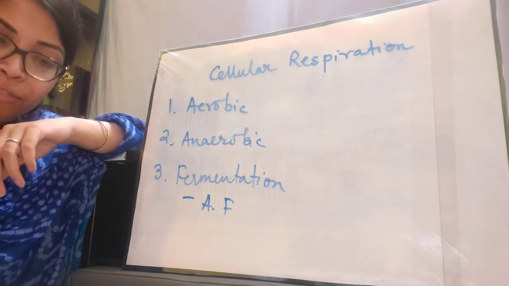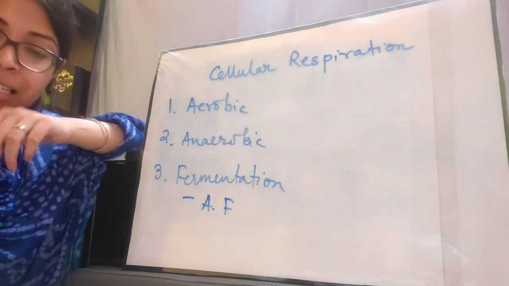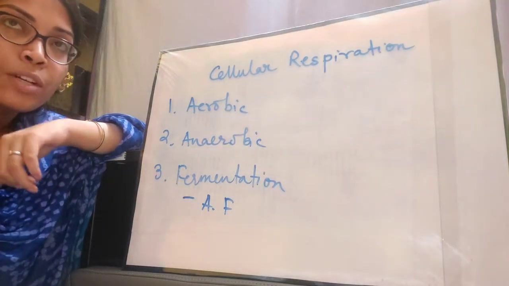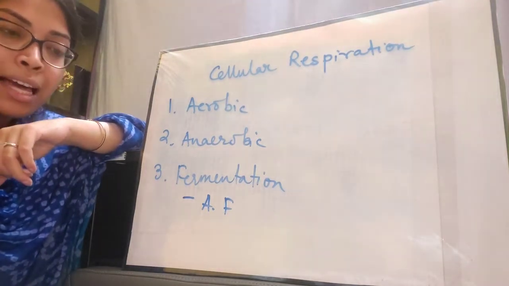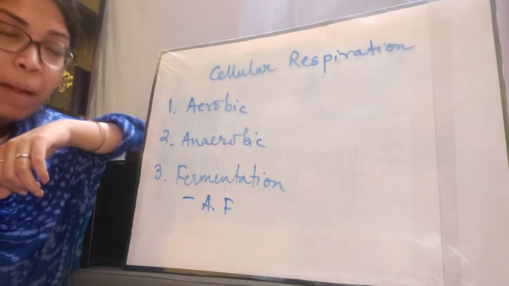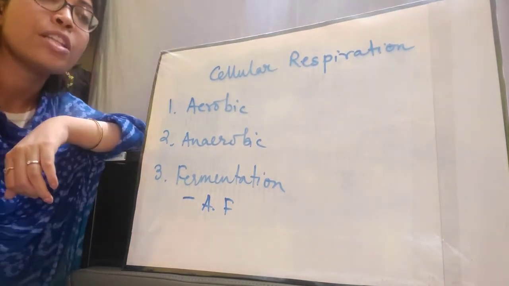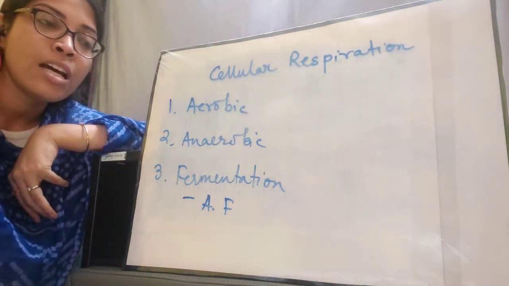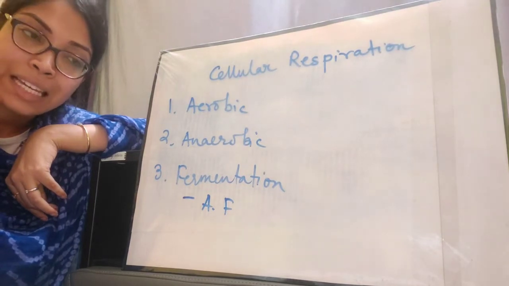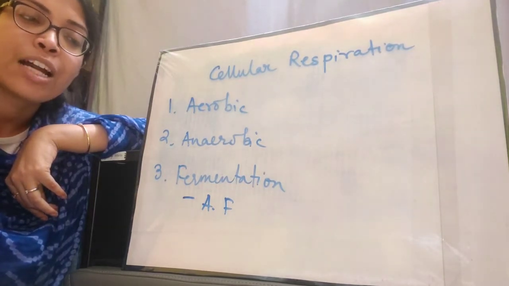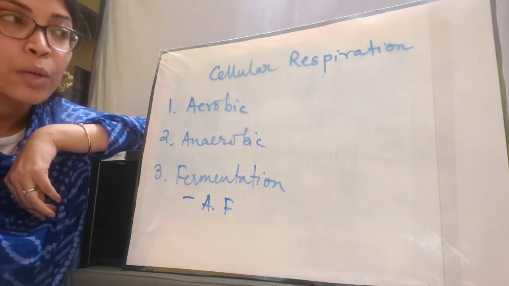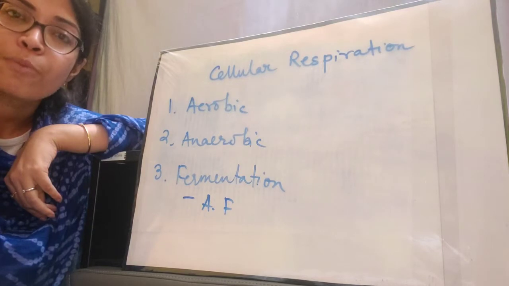Next we come to muscular fatigue, the process by which lactic acid is accumulated in muscles due to excessive contraction. Suppose someone is doing a strenuous activity, exercising a lot or running a marathon. During that time the person is breathing very fast and not enough oxygen is being taken in, and thus not all the cells are receiving enough energy. So in absence of oxygen, what type of respiration will the cells perform?